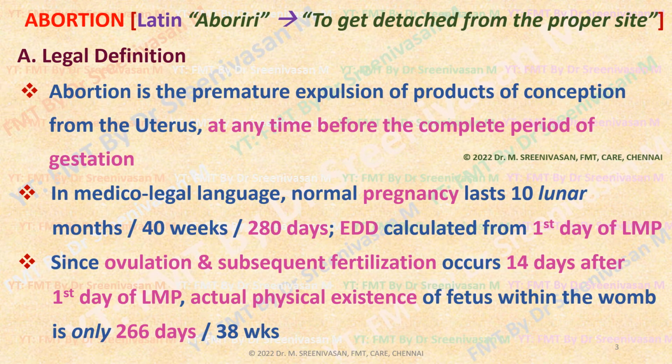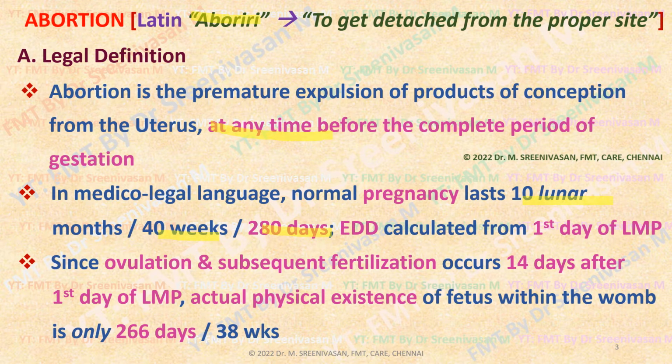The term abortion comes from the 16th century Latin word aborire, which means to get detached from the proper site, or simply to miscarry. There are legal as well as medical definitions for abortion. Legally, it is defined as the premature expulsion of products of conception from the uterus at any time before the complete period of gestation. In the medico-legal sense, normal pregnancy duration is considered as 10 lunar months or 40 weeks or 280 days. As you know, the lunar month means a 28 day month.